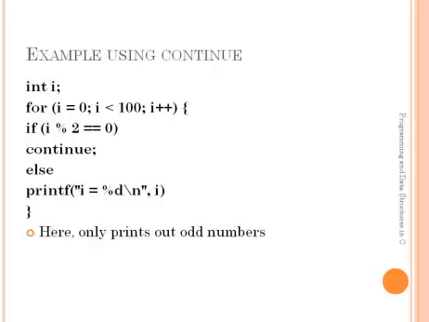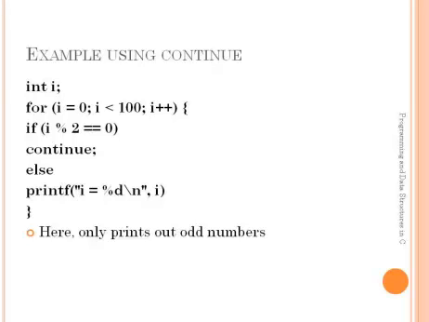After that it will go to the first statement and increment the value of I. That is 2. 2 modulo of 2 is 0. This condition is true. Then it will perform the continue operation.